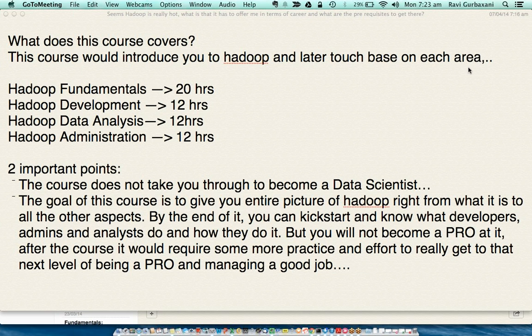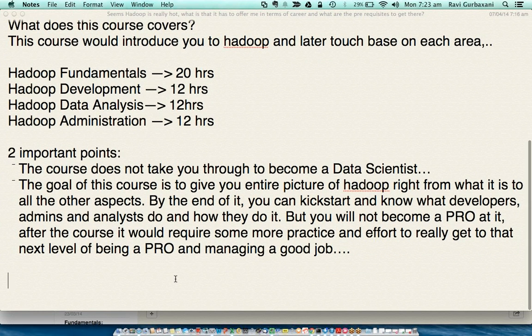Hey Ravi, thanks for giving a brief overview. One of the questions that pops up in my mind is about the philosophy behind Hadoop.